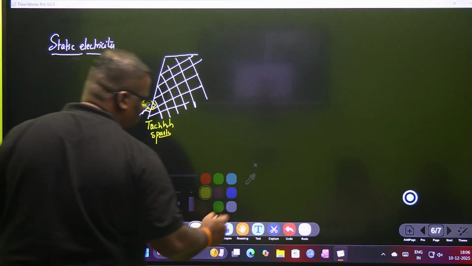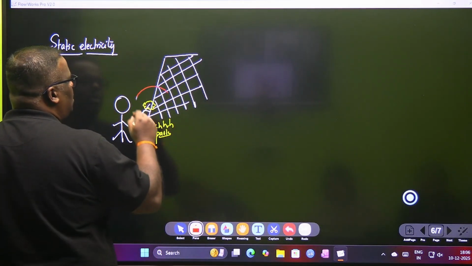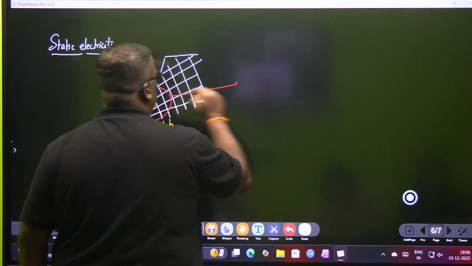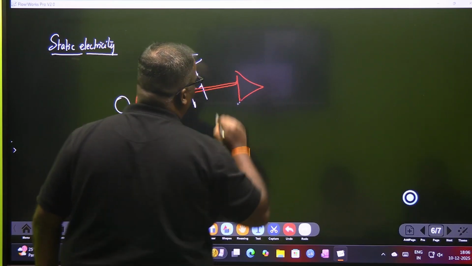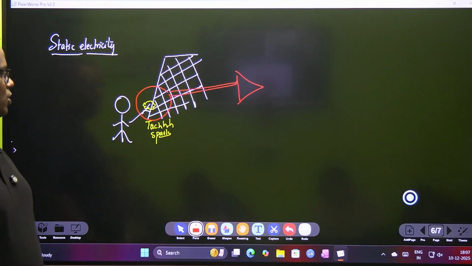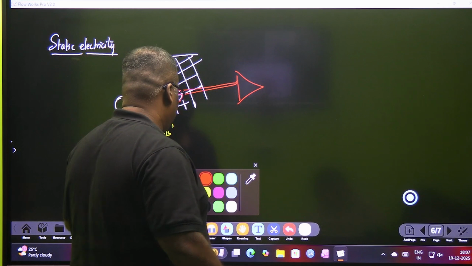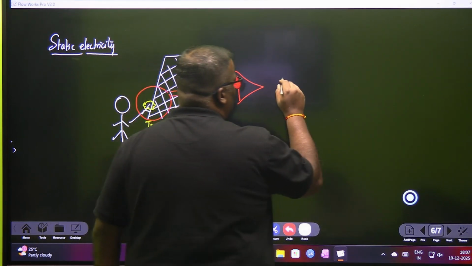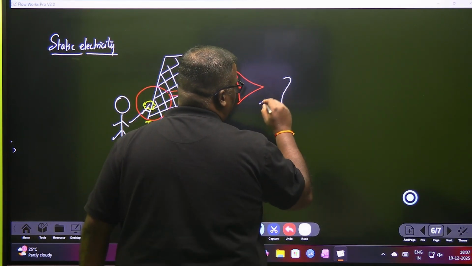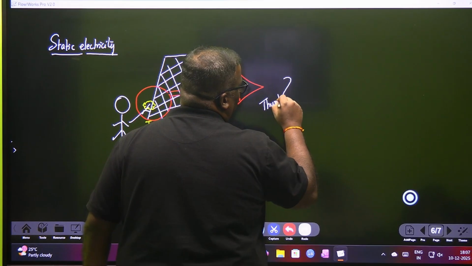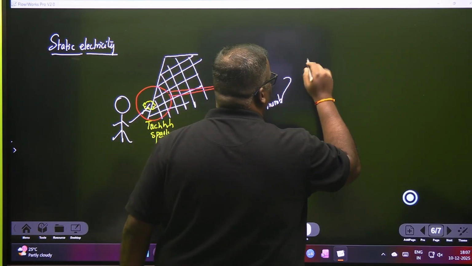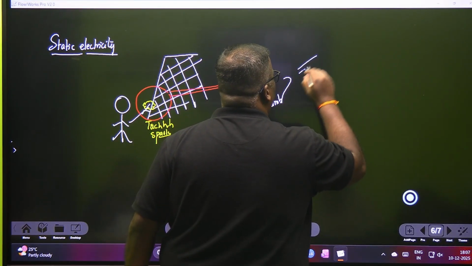Now our job, next part, is to actually magnify this portion and try to understand what is actually happening out here. In this case, obviously there will be a thumb. This is the thumb portion, and there is the wire mesh portion.